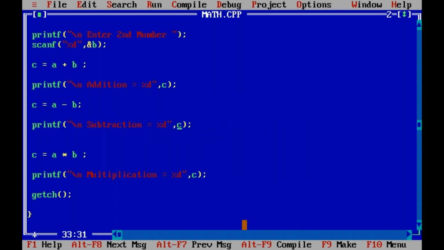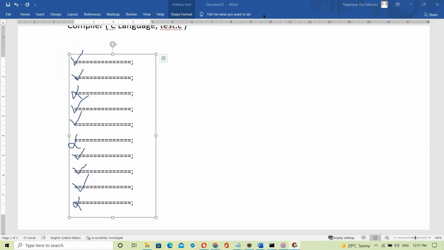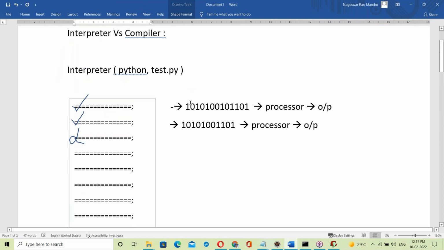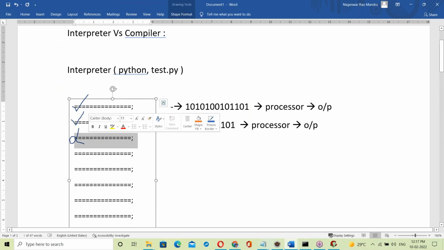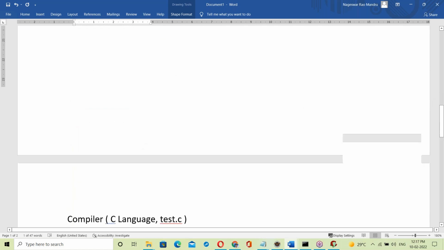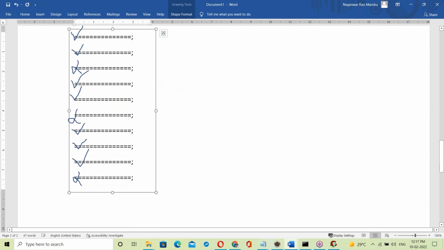Now what happens here? The compiler checks the whole program from top to bottom. See, an interpreter works line by line. First line checking, conversion. Second line checking, conversion. Any error comes, it simply stops. If any error comes, the interpreter stops. But the compiler is not like that here. The compiler checks the whole program from top to bottom and shows all the errors.